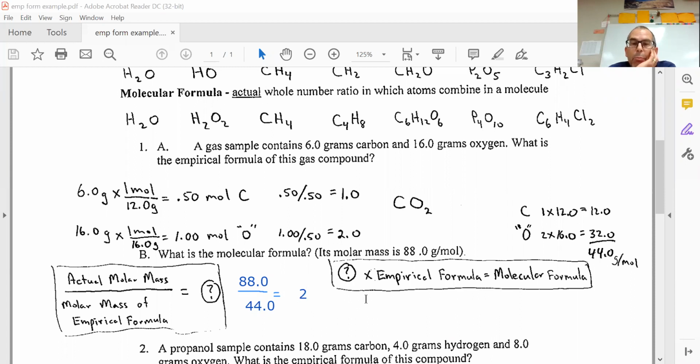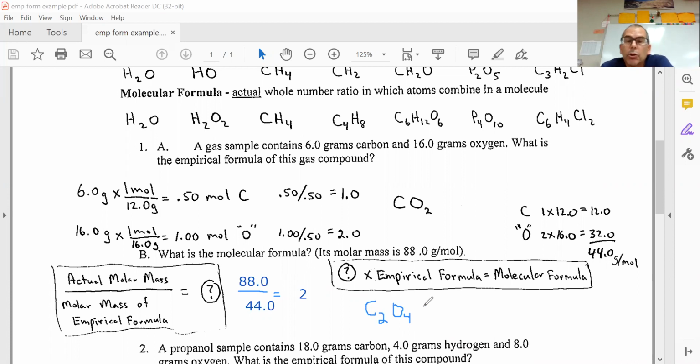Now, I don't know if you can multiply a number by an empirical formula, but what it's telling me is to take the empirical formula and double everything in it. So ultimately, you're going to get a molecule that would be, from CO2, twice as many as 1 carbon, so that's going to be C2, and then it would be O4 for the amount of oxygen. So I'm just taking CO2, doubling the carbon, doubling the oxygen, and that's what I end up with.